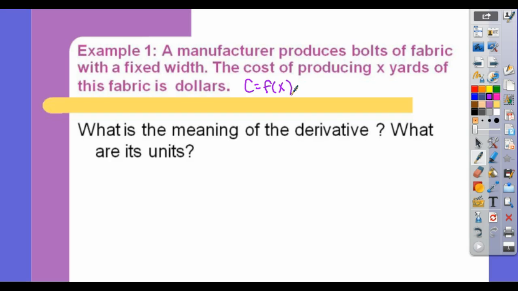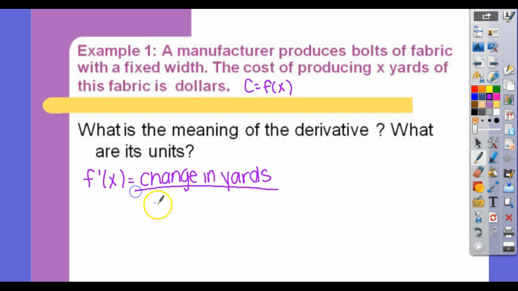So if the top part of the cost function is the production of x yards, its derivative would be the change in yards over the change in dollars. This is called marginal cost.